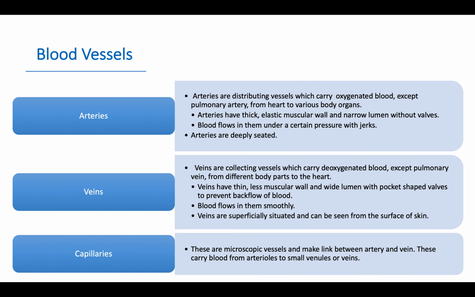Blood vessels. There are different types of blood vessels in the circulatory system of the human body. These are arteries, veins, and capillaries.